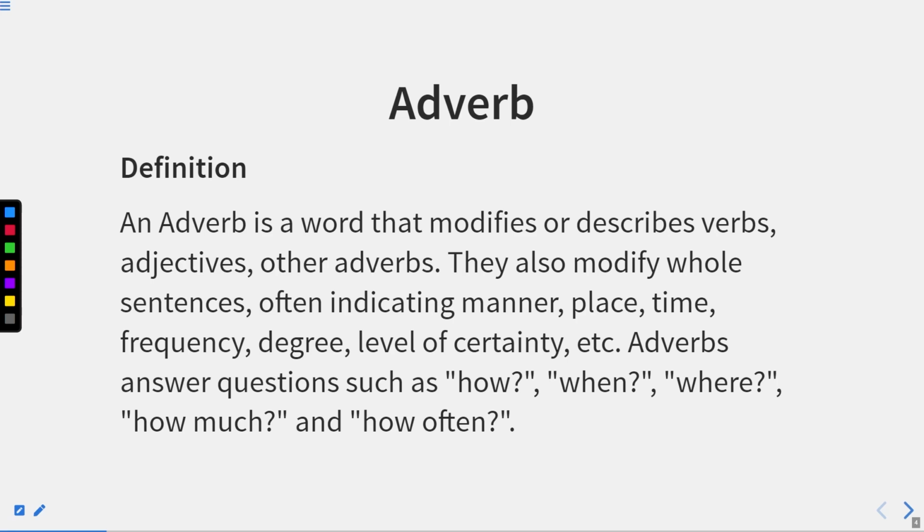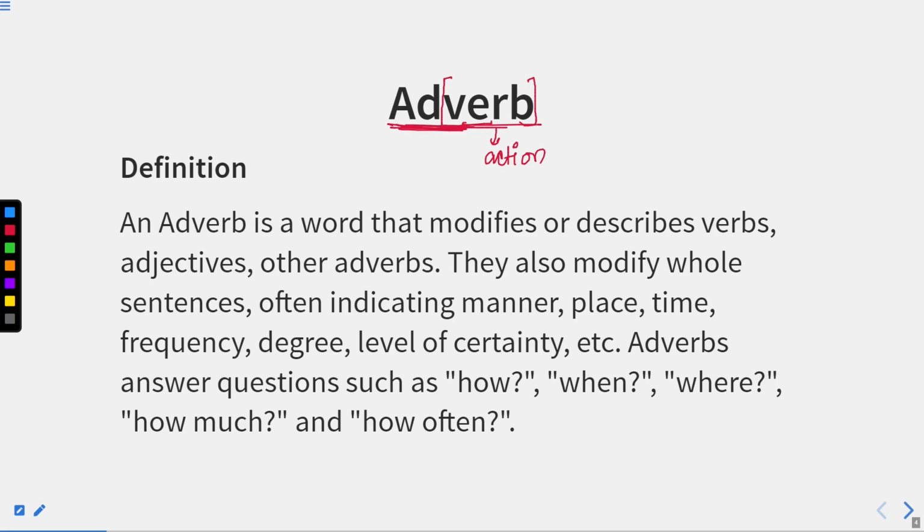Now, as you can see this word very carefully, this word consists of two words, that is ad and then verb. So, we know well that verb is a part of speech. We have discussed this chapter separately. We know verb is any action that we do, or action words are known as verb. And if a word adds something to this verb, that is known as adverb.